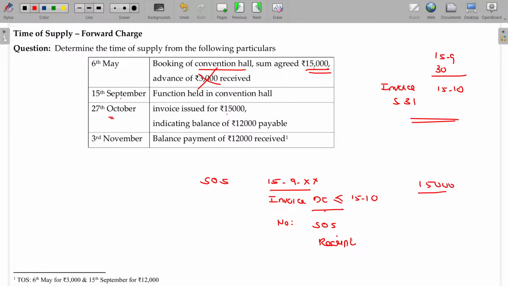On which date did we receive it? 6th May, 3,000 rupees. Another 12,000 we received on which date? 3rd November. What about the supply of service? Supply of service being 15th September. As the invoice date is missed out, the date mentioned under section 31, I will not take this date. So, only 15th September will be final.